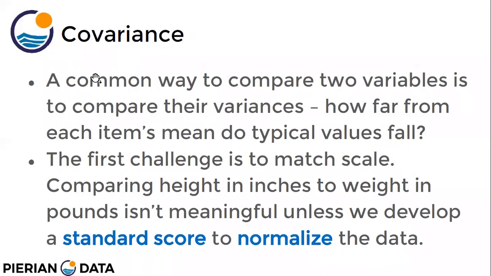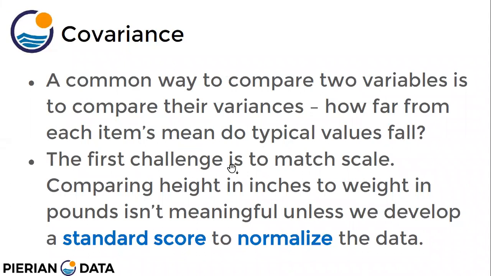Now covariance. A common way to compare two variables is to compare their variances, right? For a single variable, we had variance, or the spread of the data. For two variables, or a bivariate distribution, we have covariance: how two variables are spread out with respect to each other. How far from each item's mean do typical values fall?